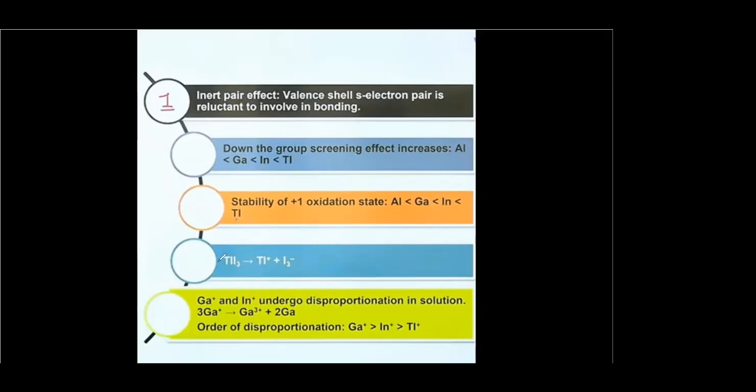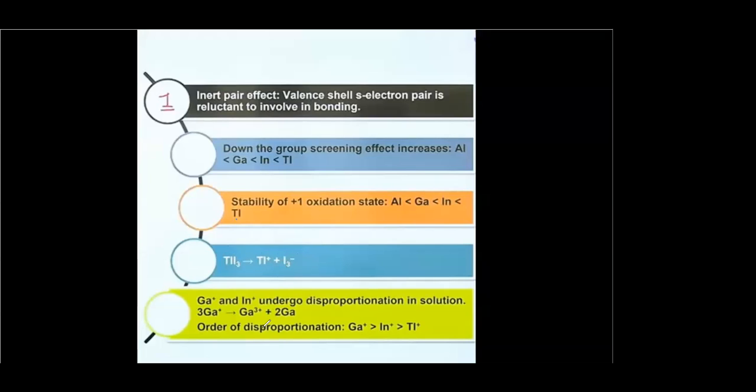Now, there is one exceptional question. Just observe this compound, thallium iodide, TlI3. Often it is asked, what is the oxidation state of thallium in this compound? When you look at the compound, you see iodine is -1, that means 3 iodide ions are there. So the +3 oxidation state of thallium will be the general answer of the student. But sorry to say, thallium exists only in the +1 oxidation state. It is more stable. So here also the oxidation state of thallium is +1, and this is I3 minus.